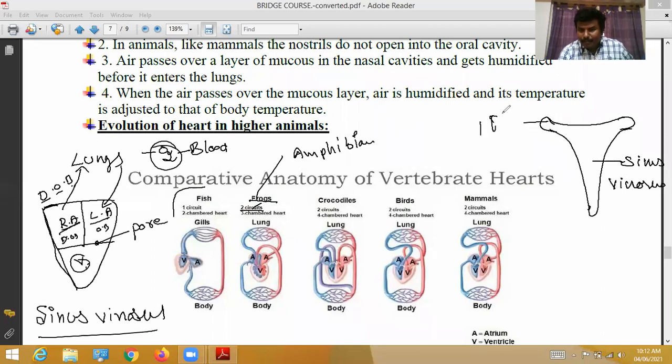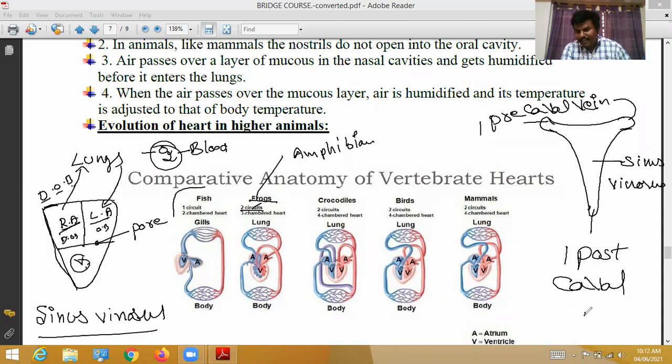This is one precaval vein, two precaval veins, and one postcaval vein. Together they unite, combine, and form a triangular shaped structure. It is called sinus venosus, and it is associated with the heart.